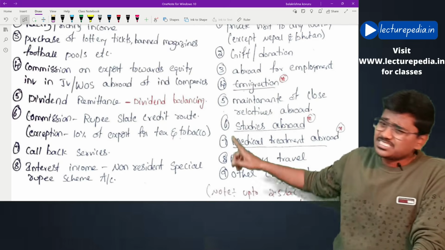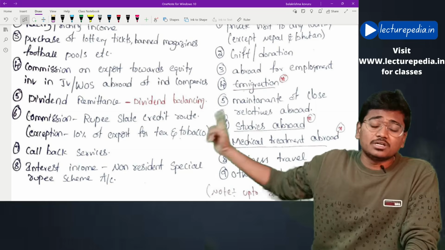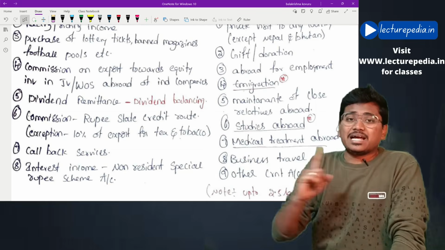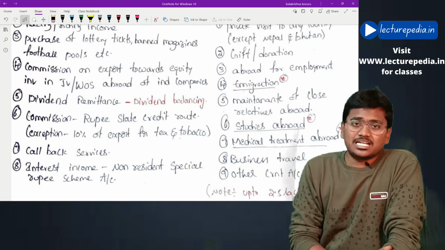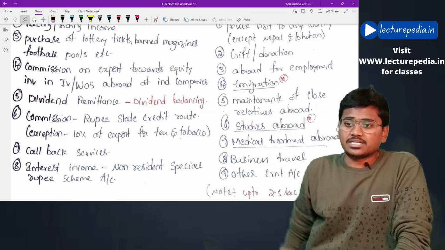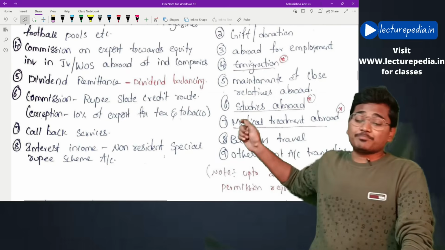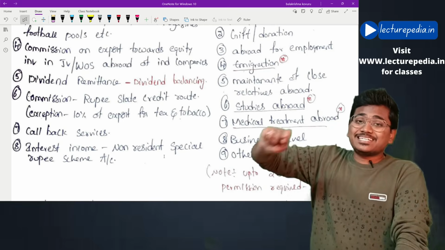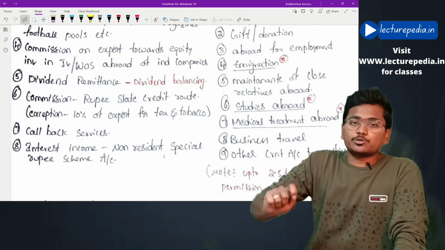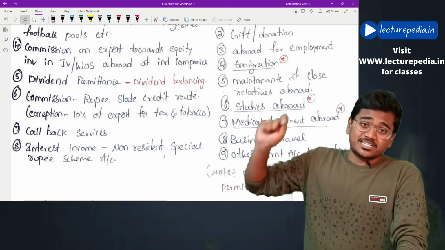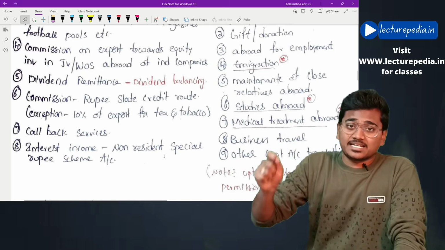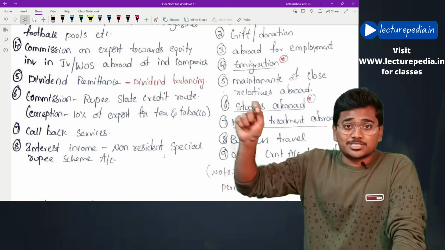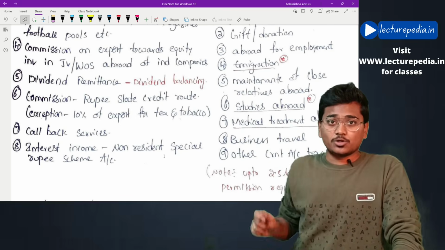Next, dividend remittance in case of dividend balancing is applicable. Even this dividend balancing is a separate concept that I can't explain here. Next, payment of commission on exports made through rupee state credit route. For the exports that you make through rupee state credit route, what is this rupee state credit route? Please, I can't explain this in the revision class.